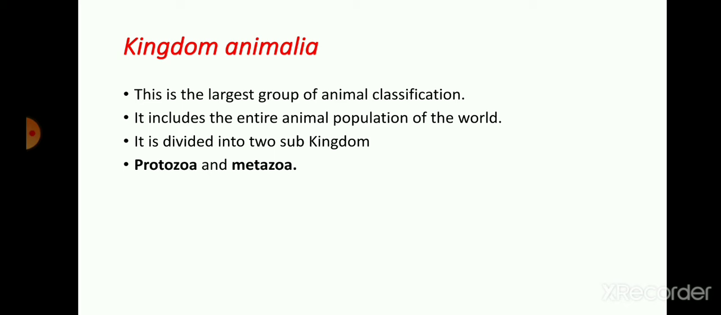Different authors use different kinds of methods for the classification of animals depending on their characteristics. These characteristics are mostly important for the differentiation between the different kinds of phyla and subkingdoms. So it includes the entire animal population of the world. This same kingdom Animalia consists of all types of animals.